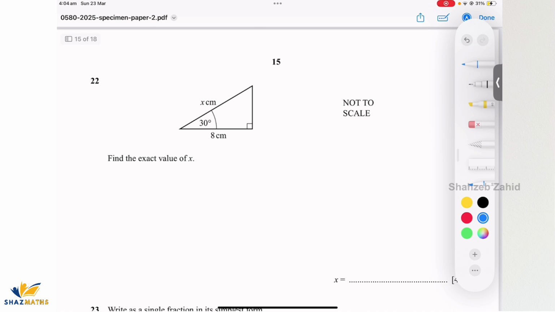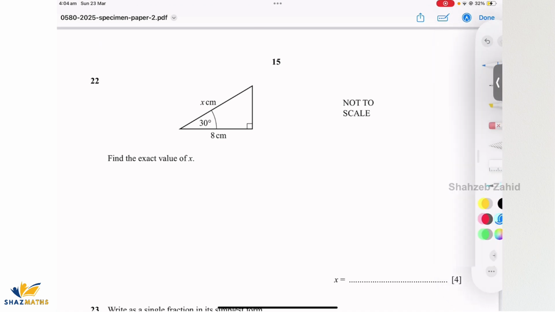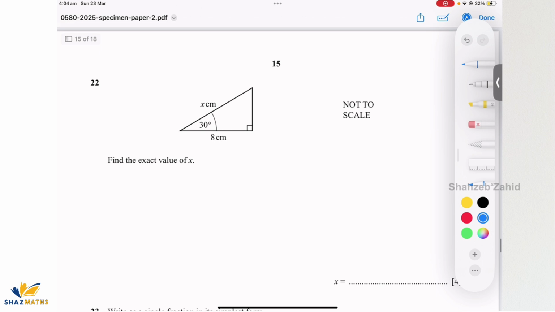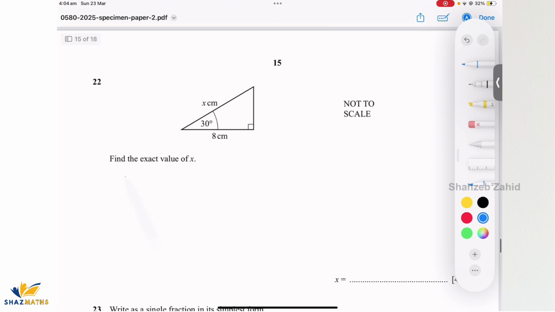Okay, find the exact value of x. That's a 4 marks, right? So it's simple trigonometry, hypotenuse and base is involved. So we have to go for cos. So cos of 30 degrees equals 8 over x. So cos 30, we have to remember the value, which is root 3 by 2.